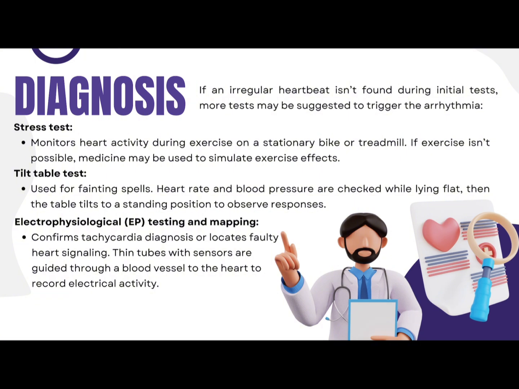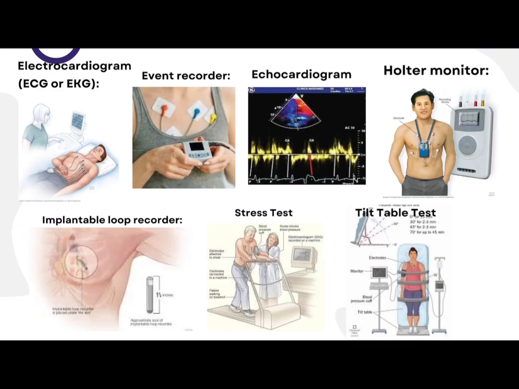One or more thin flexible tubes are guided through a blood vessel, usually in the groin, to various areas in the heart. Sensors on the tips of the tube records the heart electrical activity. An EP study shows how electrical signals spread through the heart during each heartbeat. So, dito sa next slide, makikita natin yung mga different tests. Yung ECG, event recorder, echocardiogram, Holter monitor, implantable loop recorder, stress test, at saka tilt table test.